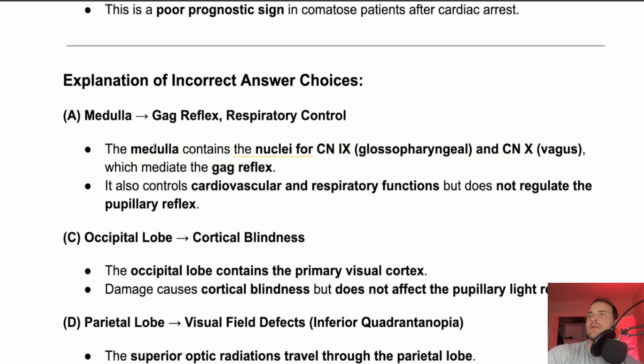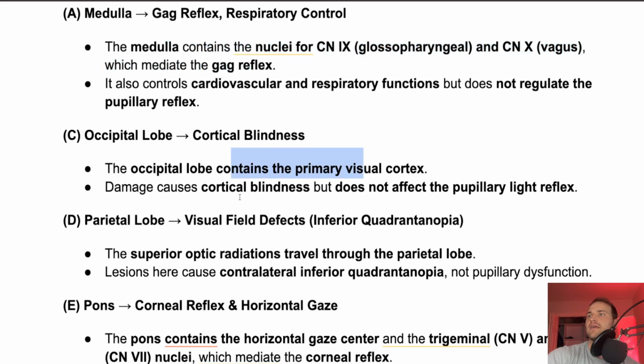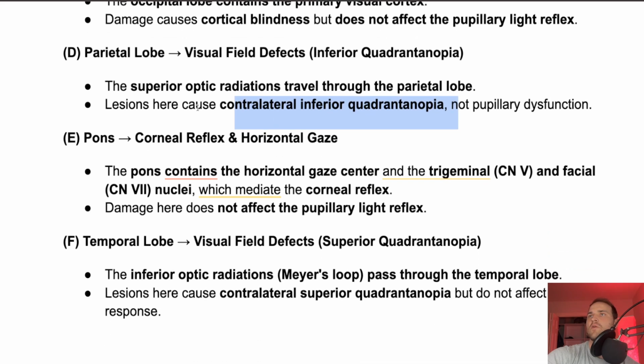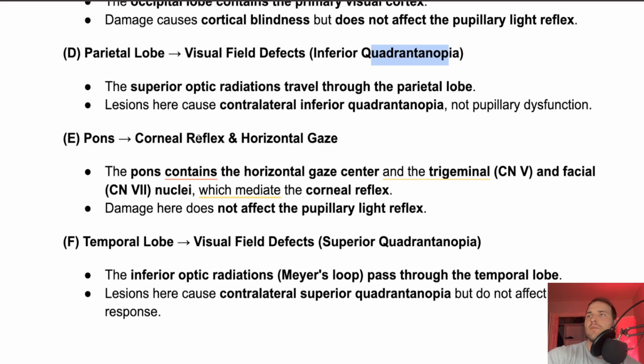Okay, so medulla nuclei for 9, 10, gag reflex. That'd be a gag reflex question. Occipital lobe, that'd be like cortical blindness. Parietal lobe, contralateral inferior quadrantanopia would be the parietal lobe visual field defects, like the quadrant defects. Pons, corneal reflex, and horizontal gaze. So that would be like 5 and 7, the corneal reflex.